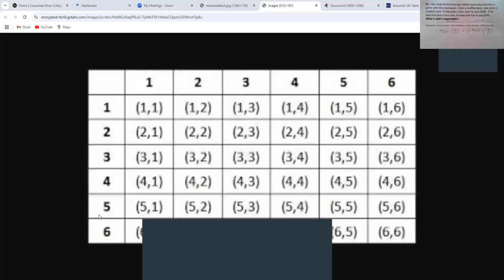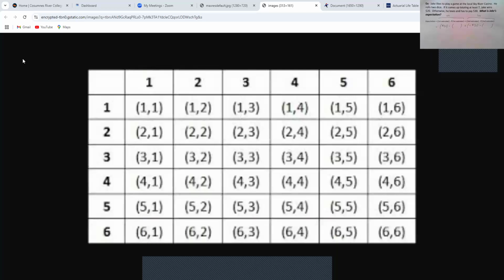So let's go remind ourselves what it looks like when we roll two dice. So here's a nice chart we've used in the past about rolling two dice. You can see there are 36 outcomes. We need to go count how many of those outcomes add up to at least seven. That means seven or more.